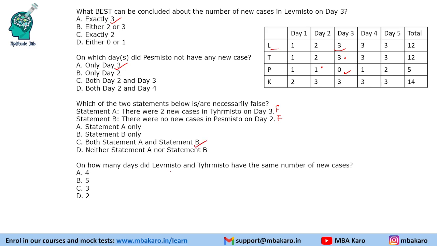On how many days did L and T have the same number of cases? So 1 day, 2 day, 3 day, 4 day, and all 5 days they had the same number of new cases. So this was the solution to the set and the answers to the questions.